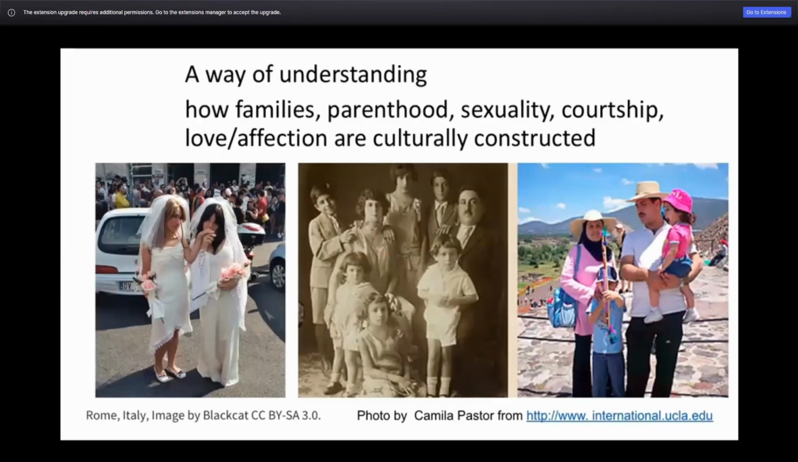And very importantly, kinship has helped anthropologists to realize that ideas or concepts like the family or being a parent, gender roles, sexuality, and even courtship and love and friendship and affection are all culturally constructed. So they are constructed and understood in particular ways in particular places. One of the first and central simple ideas of the anthropology of kinship is that there is no obvious natural or ideal family form in the world, but the family varies very widely.